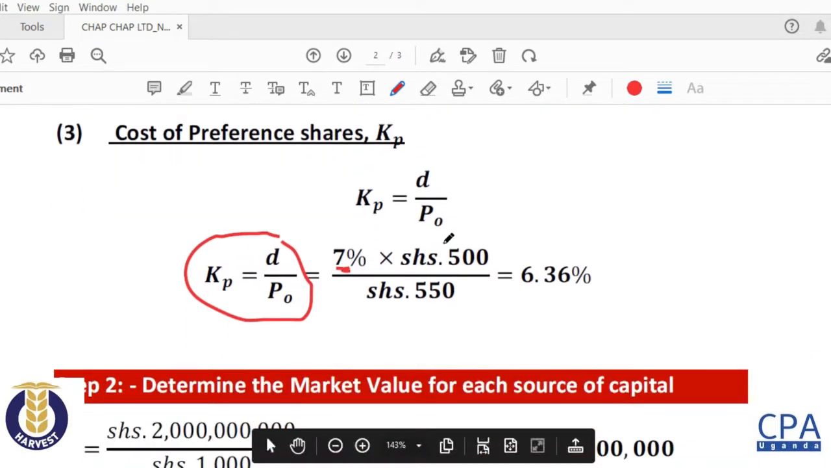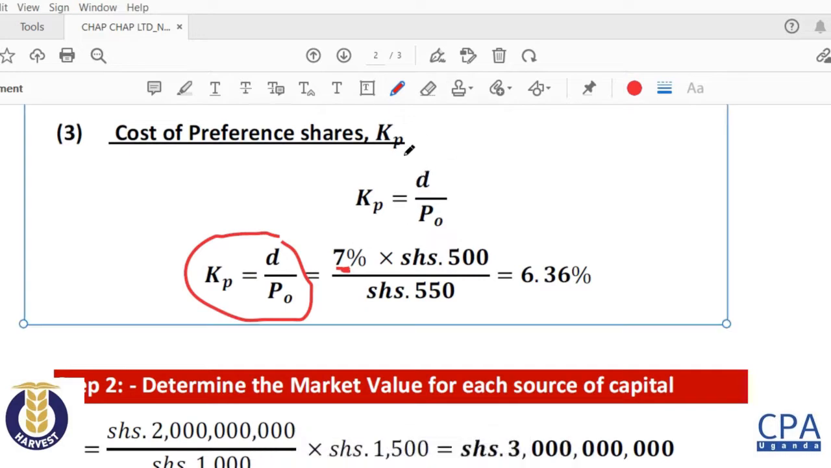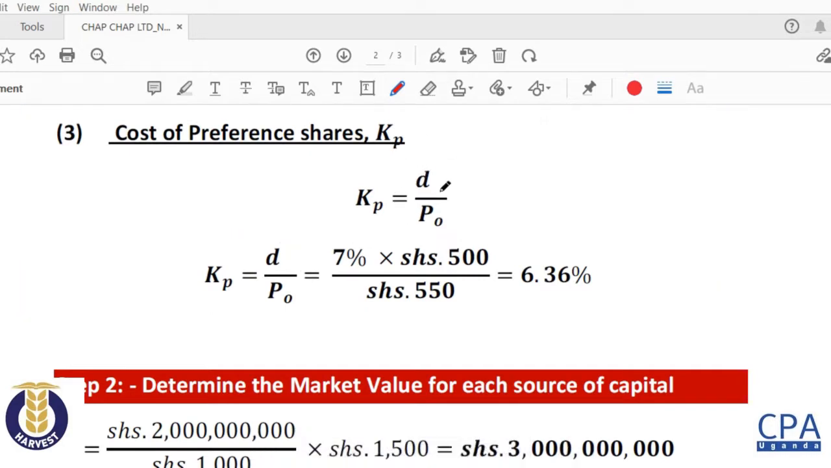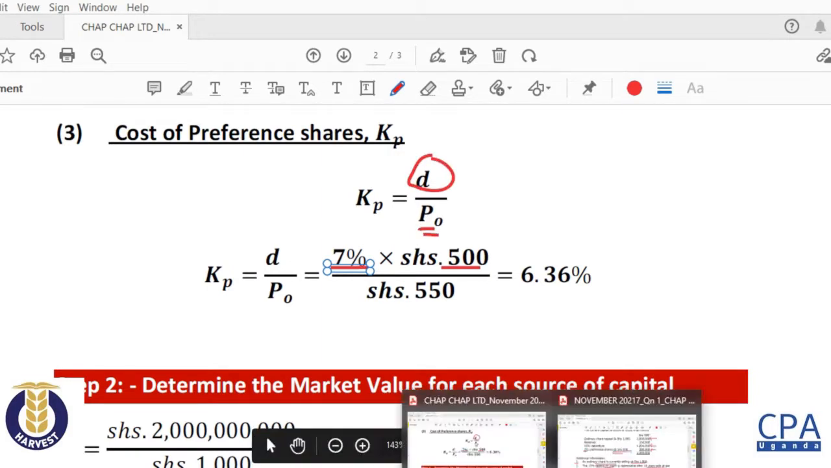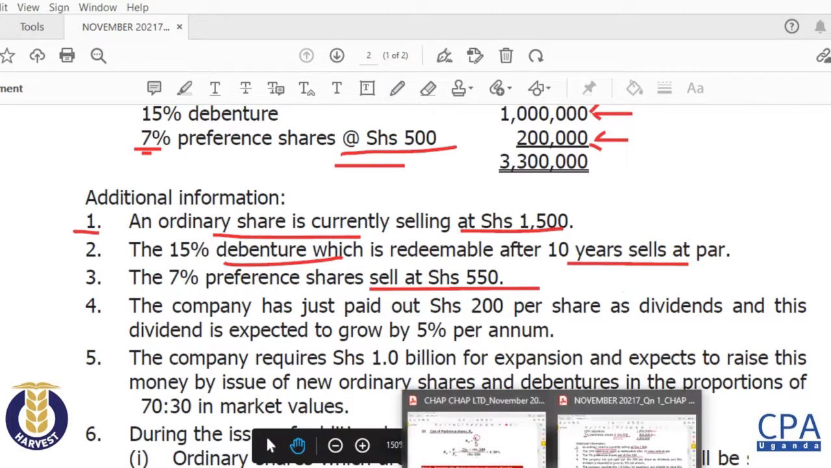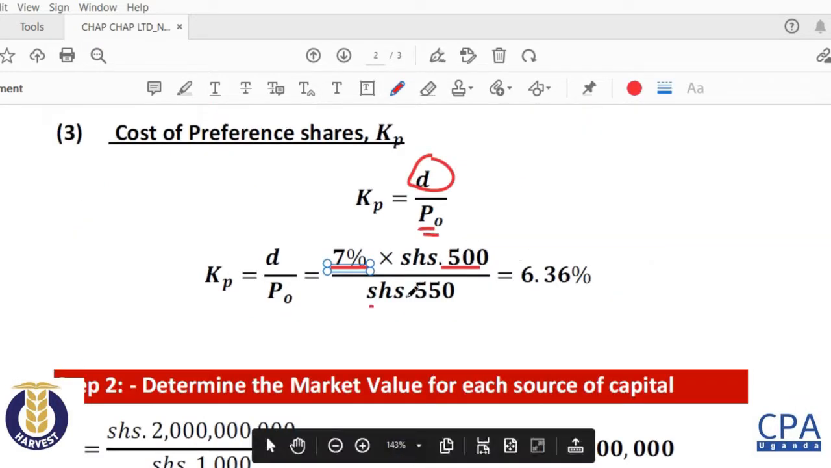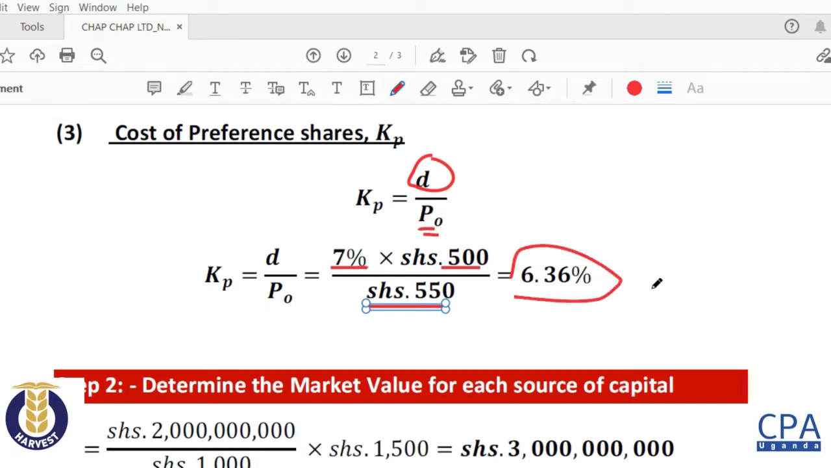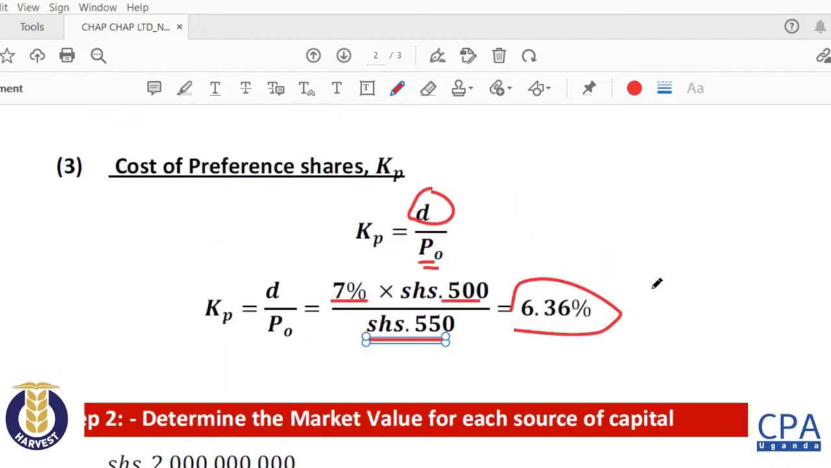So when you come back here, you see that I've substituted the 7% times 500 to get the D, that is the dividend. Okay, 7% times the 500, I get the dividend. Then we are also told in the question that the preference shares are selling at 550. So you have to substitute and bring your 550 in the place of the price P0, and that gave me 6.36%.